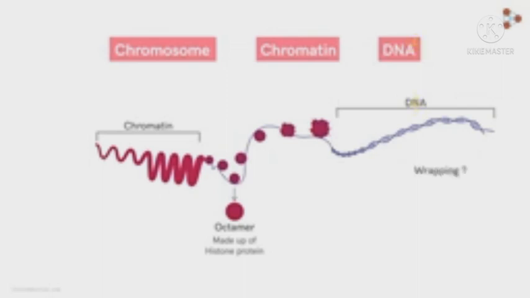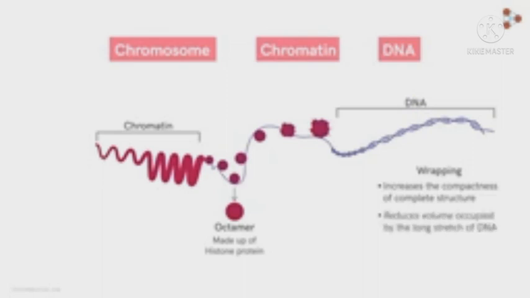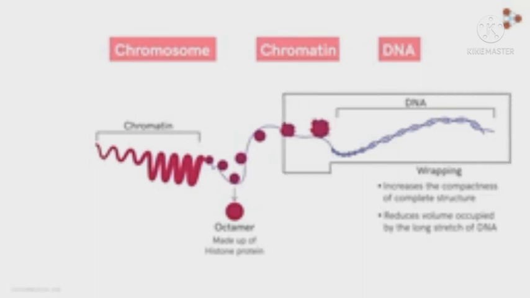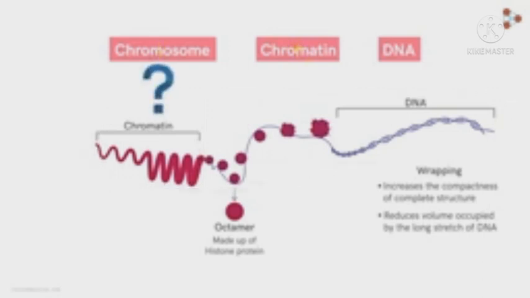And why is this wrapped in this fashion? That's because it helps in increasing the compactness of the complete structure. The wrapping reduces the volume occupied by the long stretch of the DNA, keeping its length intact. So it's the DNA which, along with the proteins, forms the chromatin structure. And what is this chromosome now? In any metabolically active cell, the genetic material is always present in the form of these tangled threads, that is the chromatin. But during cell division, these threads condense to form a structure which appears somewhat like this.